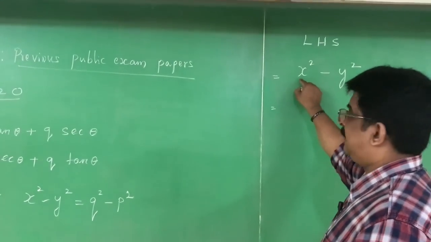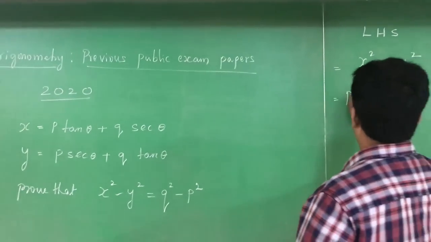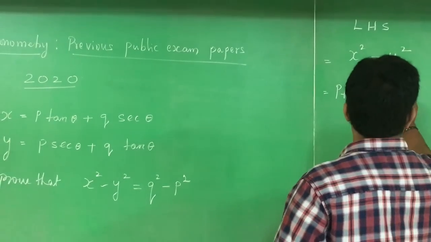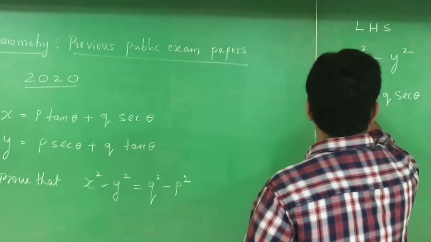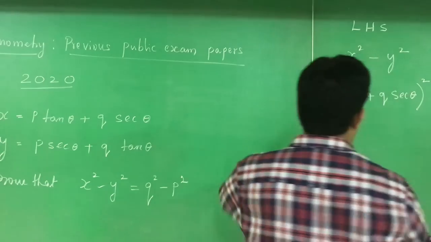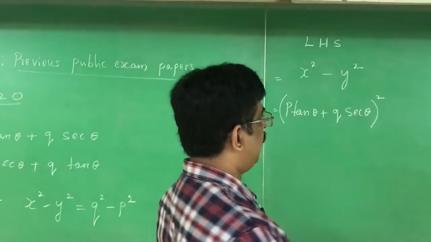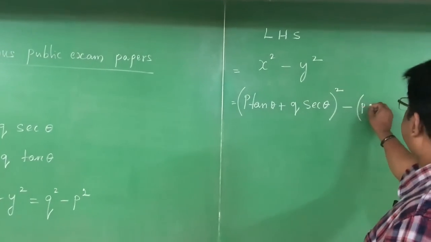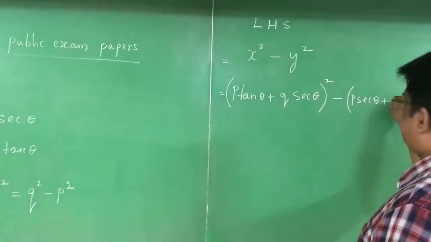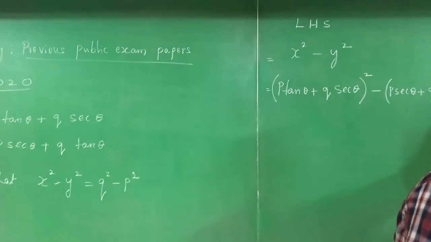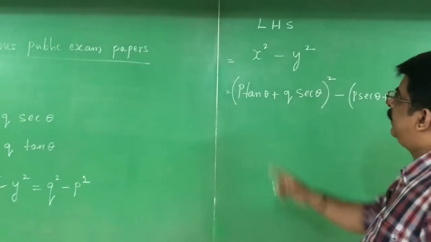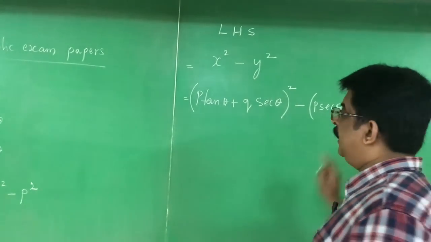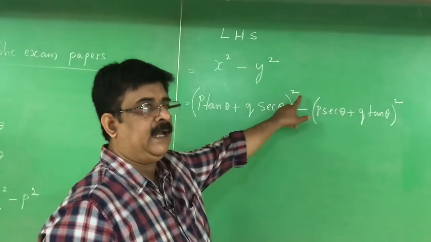What is x given? X is given as p tan theta plus q secant theta. X square means p tan theta plus q secant theta whole square, minus y square. Y is given as p secant theta plus q tan theta whole square. X is given, y is given. Now the next step is we have to expand these squares.